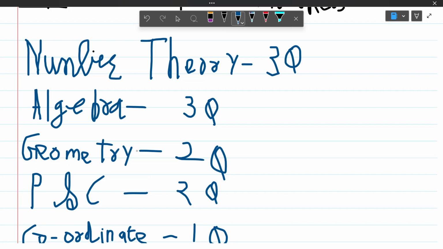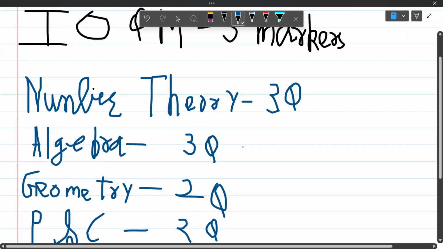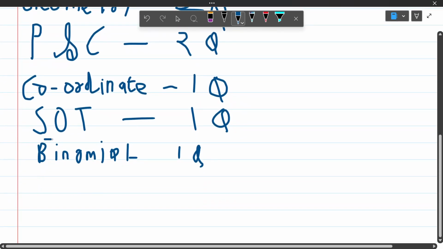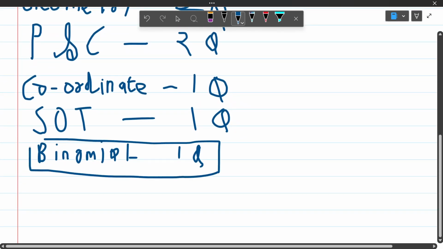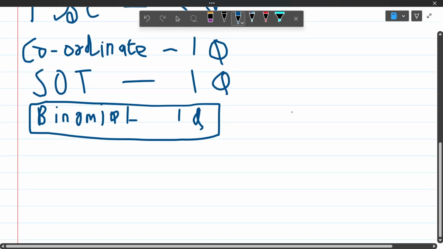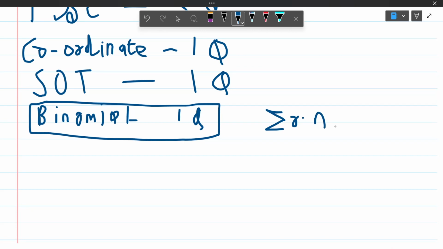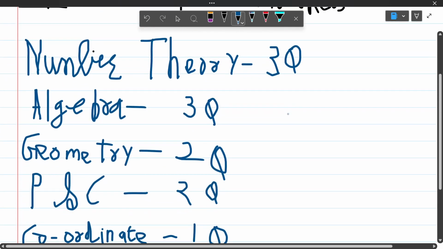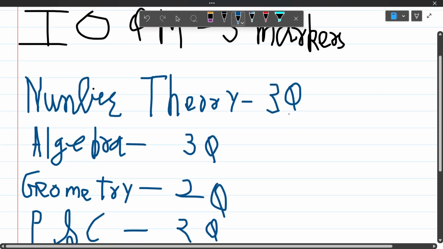The 3 problems from algebra are actually covered in class 11th and class 12th. And the binomial problem, although it was tough, if you are a student of class 11th, you know the formula for the series that was being summed. The formula we had to use was sigma r nCr, and as soon as you use the formula, you will get the summation very easily. Now all these problems were easy for a class 11 student and a struggle for a student in ninth and 10th.